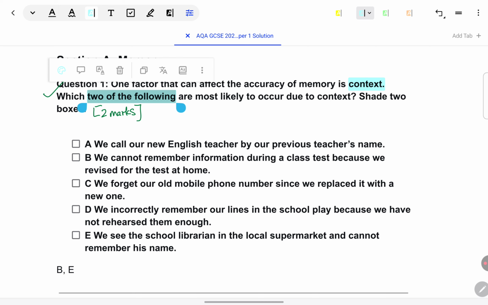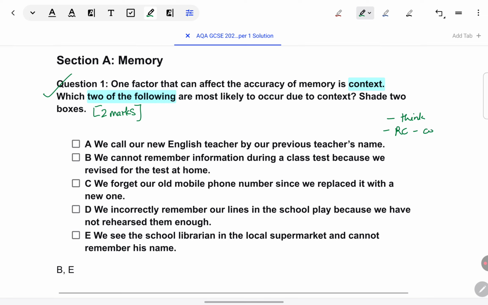Shade 2 boxes. For any multiple choice question, there is always a strategy. First, think of the correct answer independently without looking at the response choices. Then look at the response choices, see whether the answer you have thought of is there and consider it to be correct, but do not shade it immediately. Once you've decided what is the correct answer, look at the remaining response choices also and just rule them out to be doubly sure that which you are thinking is the correct answer is indeed the correct one.